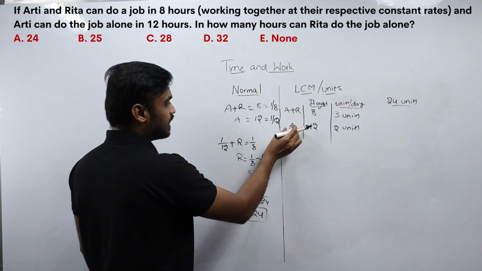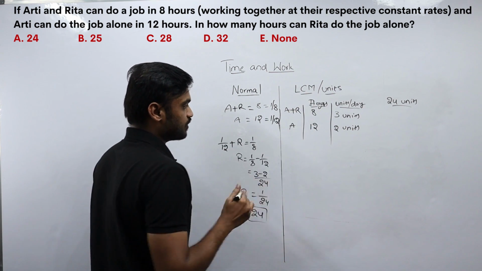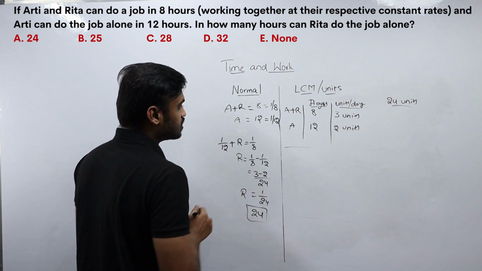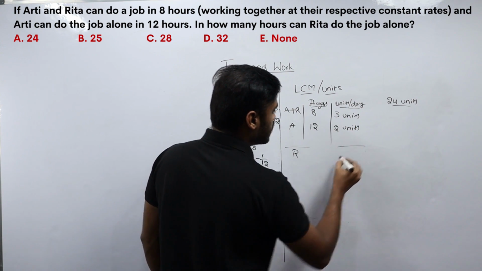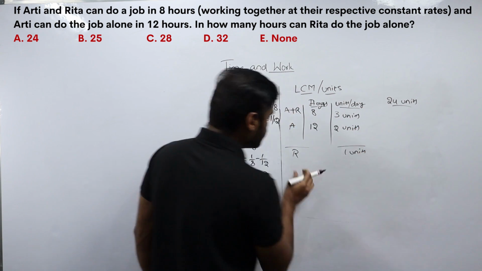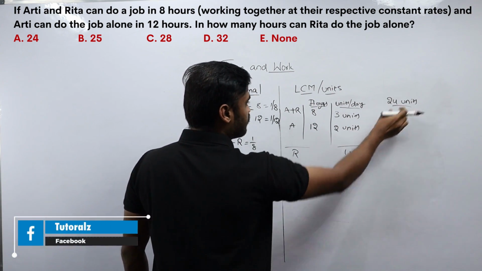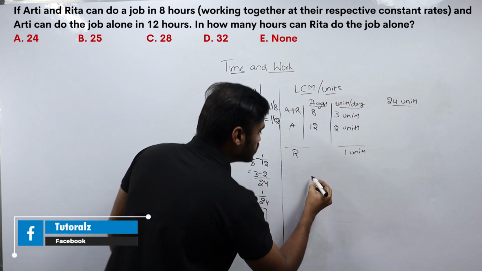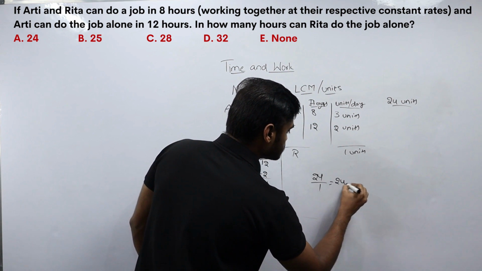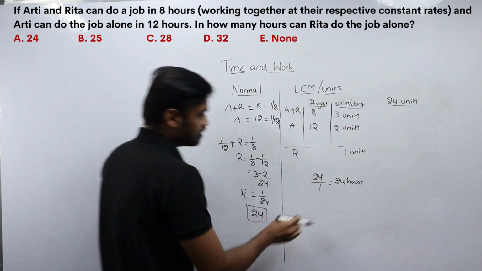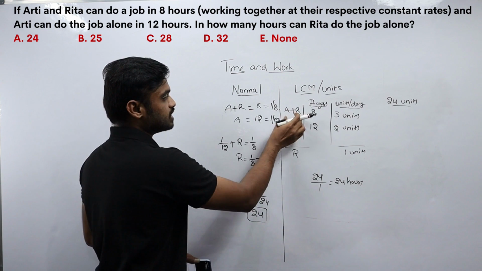Now if I subtract Aarti's work from Aarti plus Rita's work, I will come to know the work done by Rita per hour. So from A plus R, I will subtract A so that I can get Rita. From 3, if I subtract 2, I will get 1 unit. So Rita is completing 1 unit of work per hour. So we need to find out the total time taken for Rita to complete 24 units of work. Rita takes 24 by 1, that is 24 hours. Rita takes 24 hours to complete the same amount of work that Aarti and Rita have completed in 8 hours.